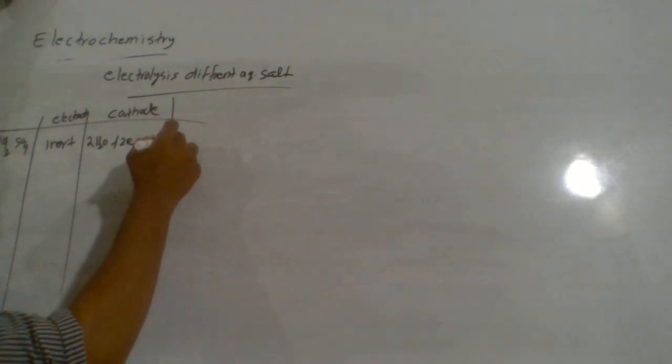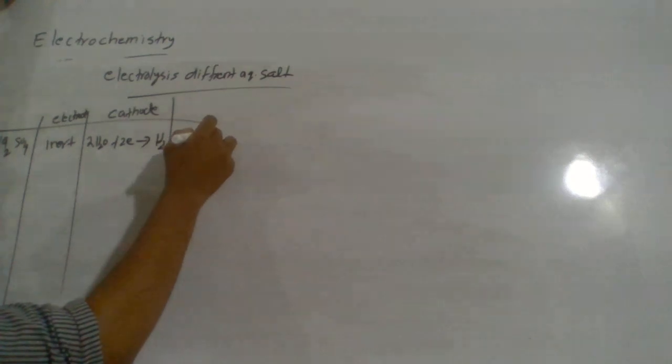Reduction of water means electrons should be added. Water is reduced to hydrogen gas and hydroxide ion. This is water forming at the cathode, and at the anode you will see